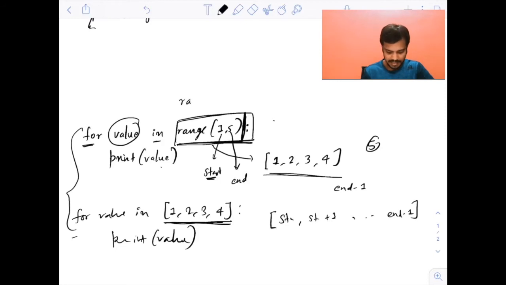Basically, just write range 1 to 1,001. Why 1,001? I want to have numbers from 1 to 1,000, but 1,001 will not be included. 1,000 will be included. That's why I told you end minus 1 is included. End is not included in this. So this will print all the numbers.